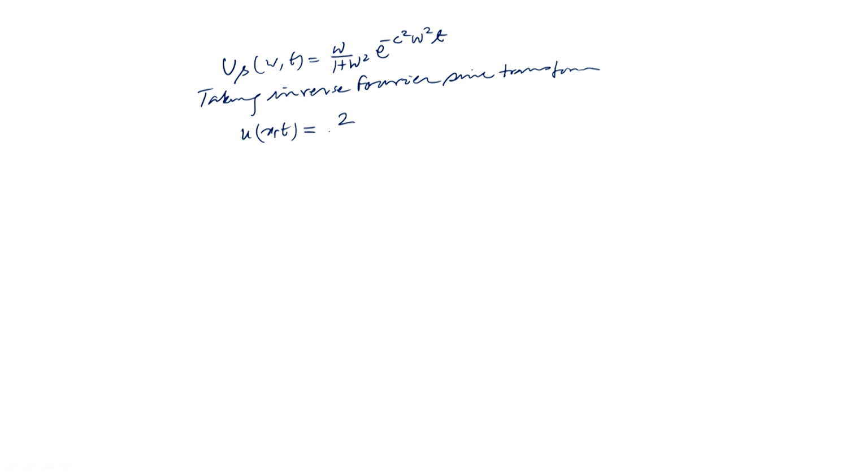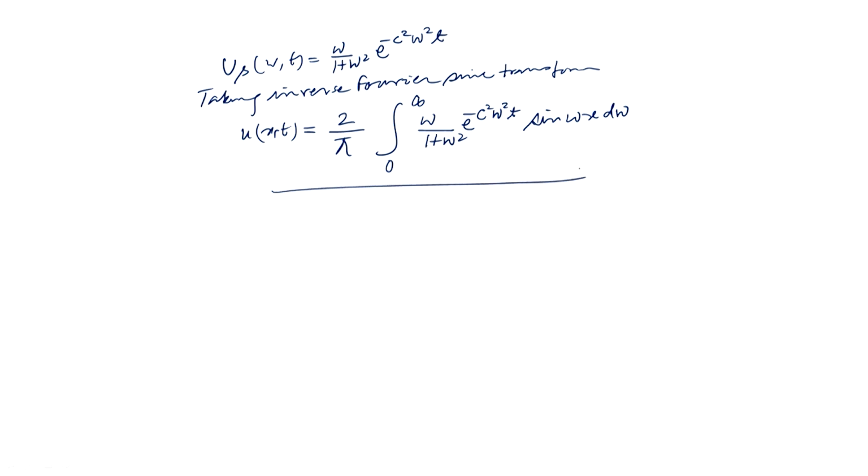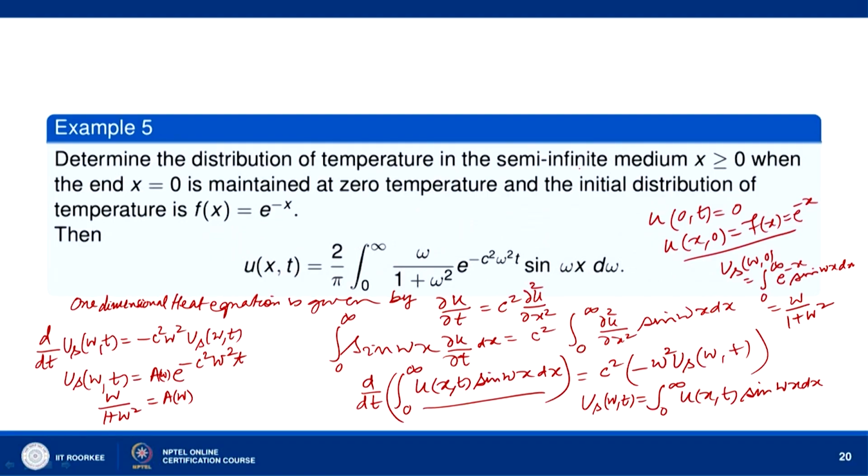So here we will take the coefficient 2 over pi. So 2 over pi integral 0 to infinity omega over 1 plus omega square e to the power minus c square omega square t into sin omega x d omega. Okay. So this is the temperature distribution in the semi-infinite medium for x greater than 0, t greater than 0.